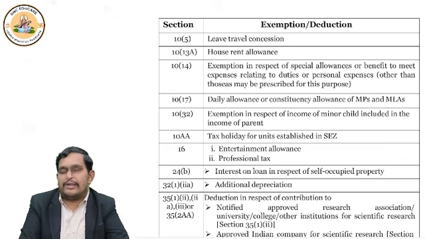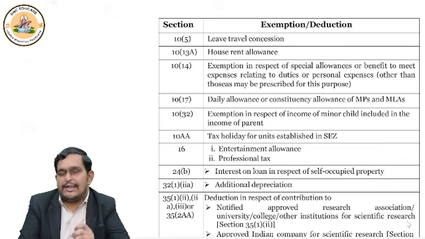Similarly, 10 subsection 14 also. There are list of allowances, right? There are list of allowances where you will actually not get the benefit of deduction if you file return under default tax regime. Okay, like I'll tell you that under 10 subsection 14, you will have uniform allowance, you have helper allowance, you have something called as professional development, research allowance, academic allowance, like that.